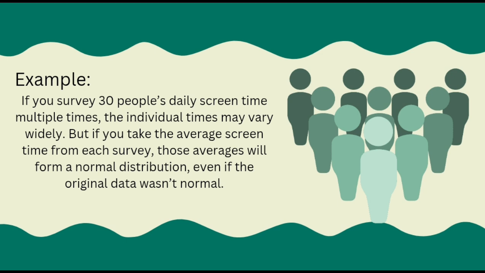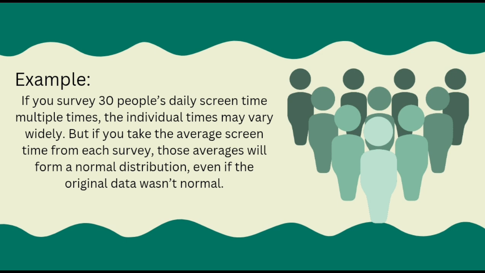But if you take the average screen time from each survey, those averages will form a normal distribution, even if the original data wasn't normal. Because as the sample size increases, the random variation balances out, making the distribution of the sample means approach a normal shape, regardless of the original data's shape.